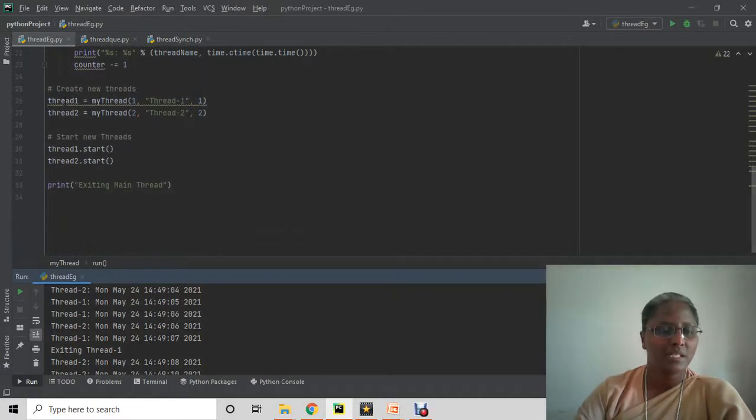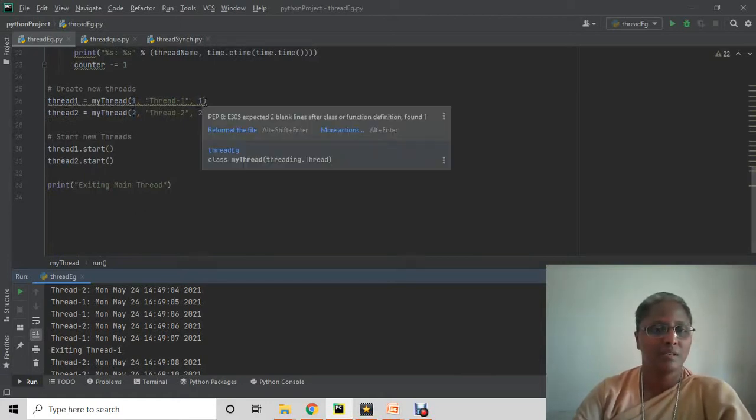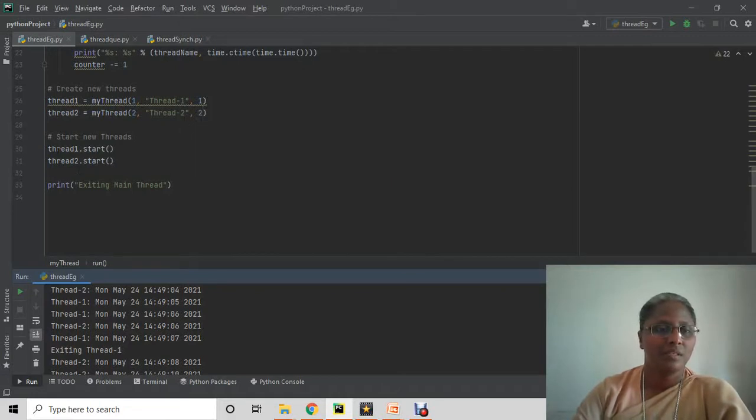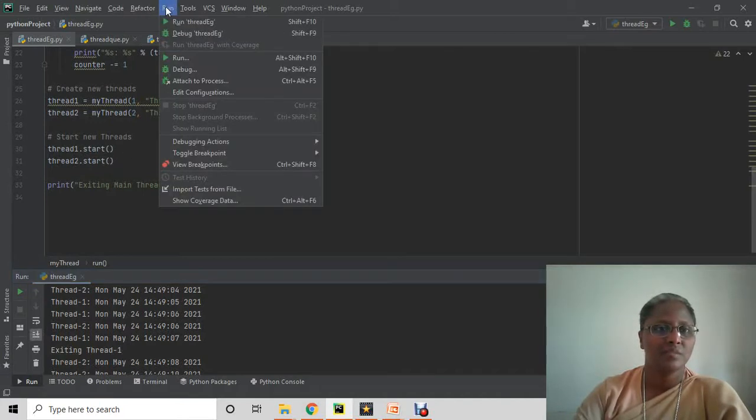We create new threads, thread 1 and thread 2. We call thread 1 as 1 and thread 2 as 2 with the time units of 1 and 2 here. And then thread 1 dot start and thread 2 dot start will start them accordingly. So let's run this program.